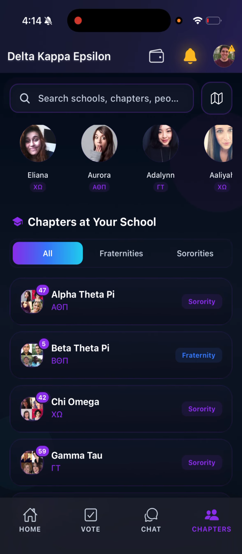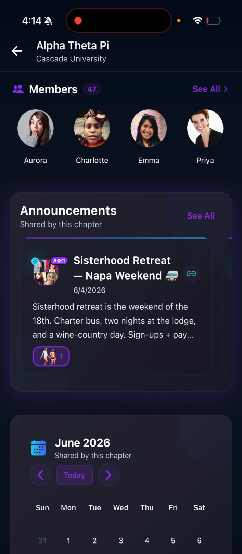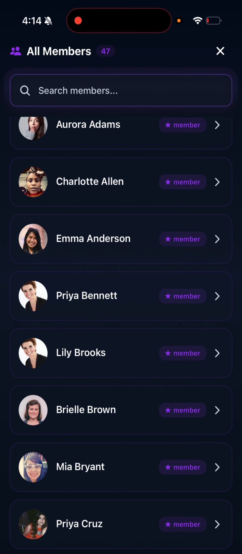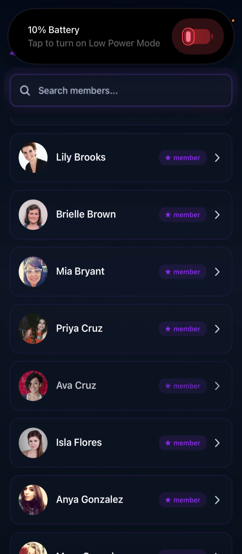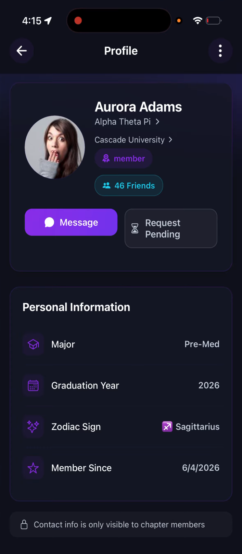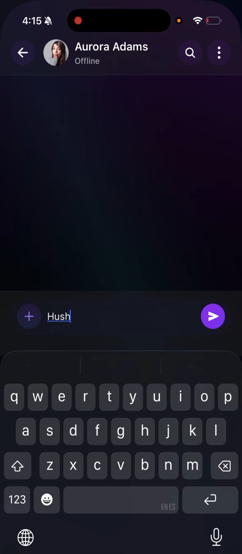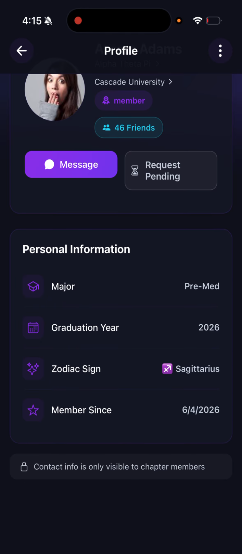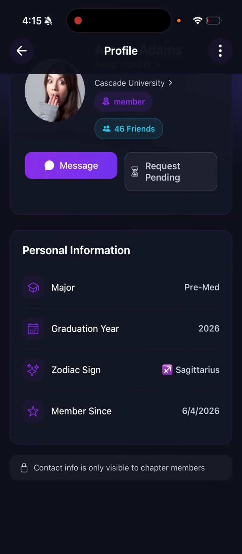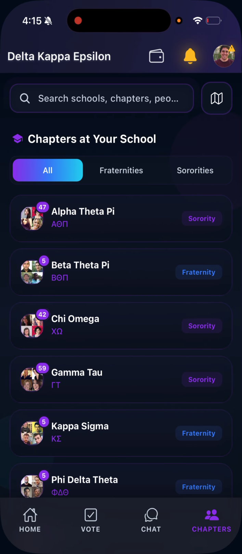Moving forward to chapters, as we gain a network and we grow more and more, you will see more and more chapters growing from here. So let's say you are a brother and you want to reach out to Alpha Theta Pi and see who their members are. You would click this, click see all, and you can see all of the members and their profile pictures and everything. Let's say Aurora Adams, I want to reach out to her. I click Aurora Adams, I click add friend, and I can message her and type whatever I want, and she'll get that. You can also see her information. She's pre-med, graduation year is 2026, she's a senior, zodiac sign, etc. And that's pretty much it with that.